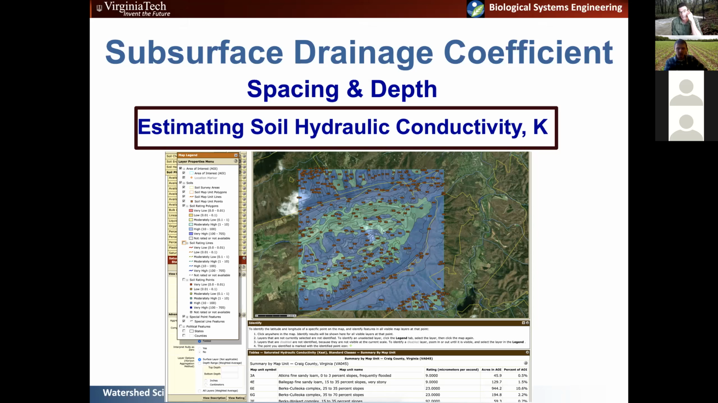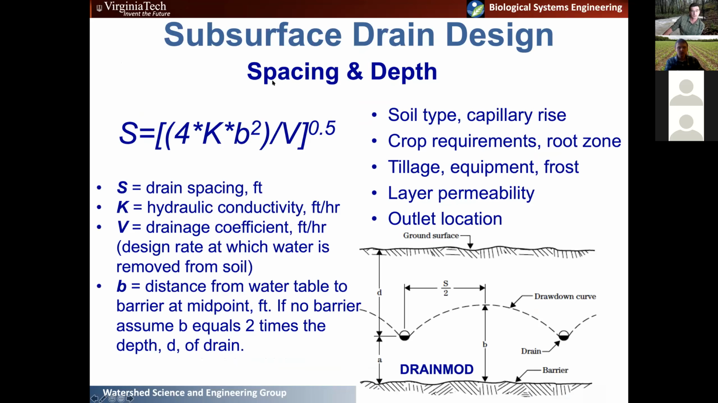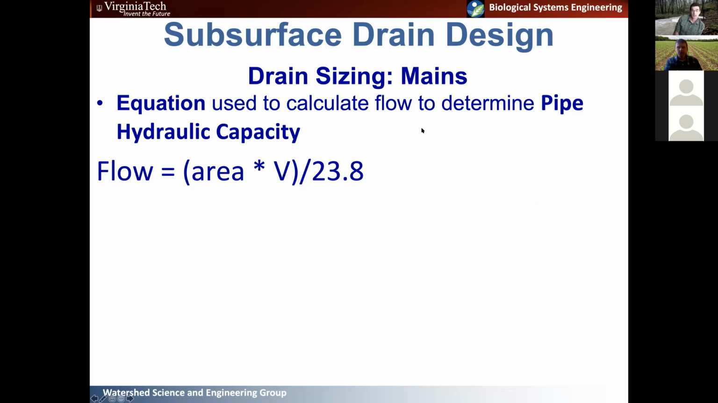But more recently, the USDA has produced what's called the Web Soil Survey, which I'm showing a screenshot of here, that you can go in and basically map out all the soil hydraulic conductivities for your area of interest. And so you can get a map, and then it produces the values, in this case of the hydraulic conductivity, which you can use in your equation. And so that lets us estimate the spacing and depth of the drain, again, of those laterals, which is the first step. But again, I said that it's the size of the main, right?